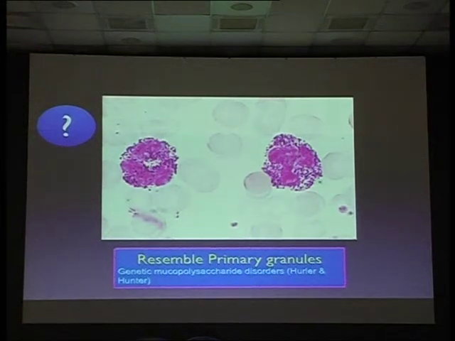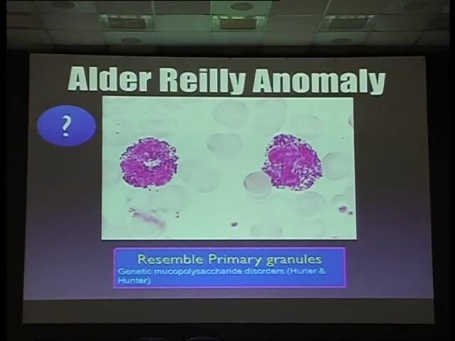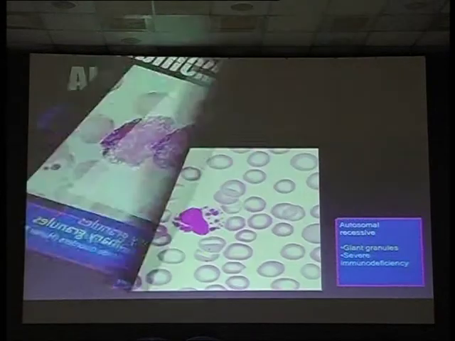What's happening here? They resemble primary granules but more pink in color. They become prominent here like in a basophil. They are sitting over the nuclei, but they are not basophils because the nucleus is lobulated. So this is a neutrophil with pink granules or azurophilic granules, which is seen in Alder-Reilly anomaly.